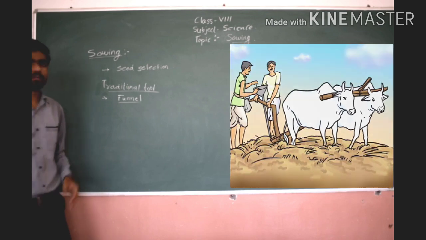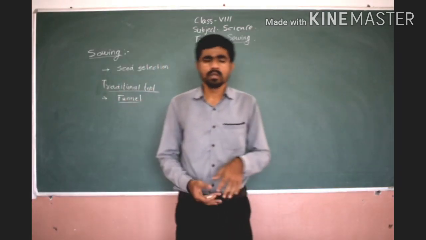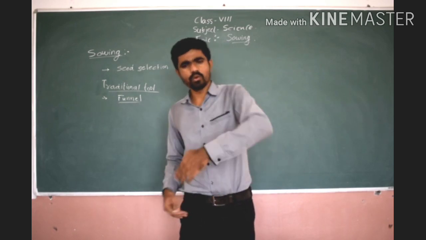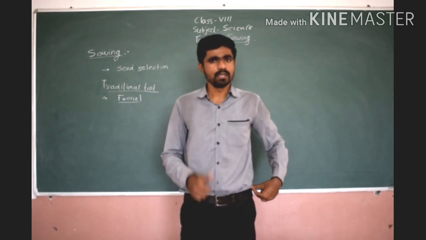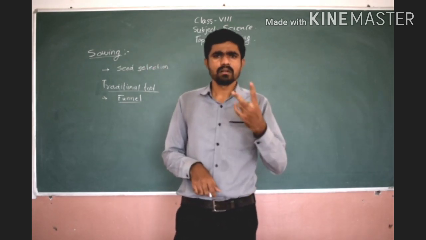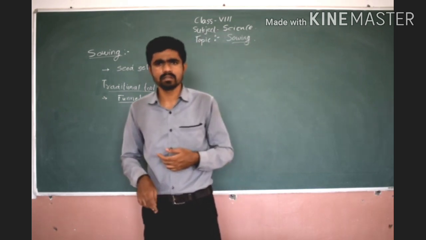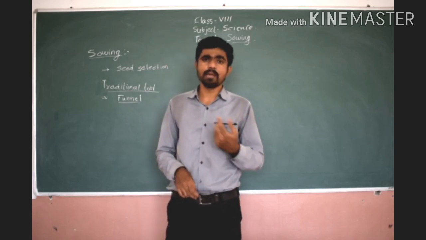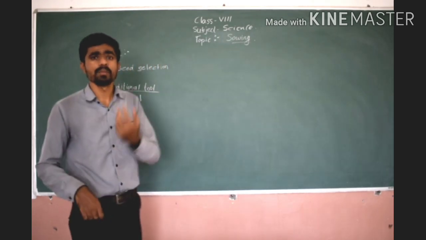Okay, but one precaution is there in this traditional tool. Sometimes what happens, a farmer by mistake puts a lot of grain at one place only and goes ahead in the farm, whereas at some place there are no plants, there is no seed left. Also it is labor consuming, means we need a pair of bulls, we need a pair of humans, or a person at least, as well as the plow or hoe. So these instruments we are requiring. So it is time consuming as well as labor consuming. It requires people to work on it.